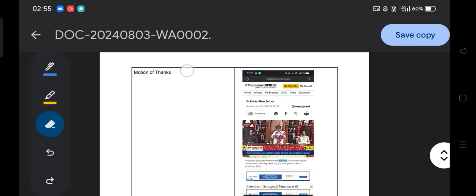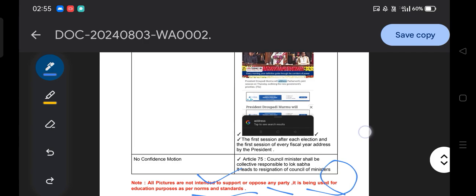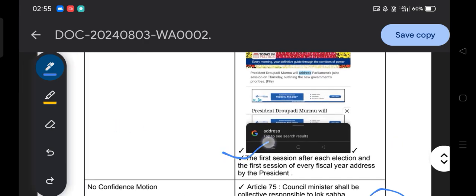Then the motion of thanks. What is the motion of thanks? The first session after each general election and the first session of every fiscal year is addressed by the President. Remember, that is the joint address of both Lok Sabha and Rajya Sabha.